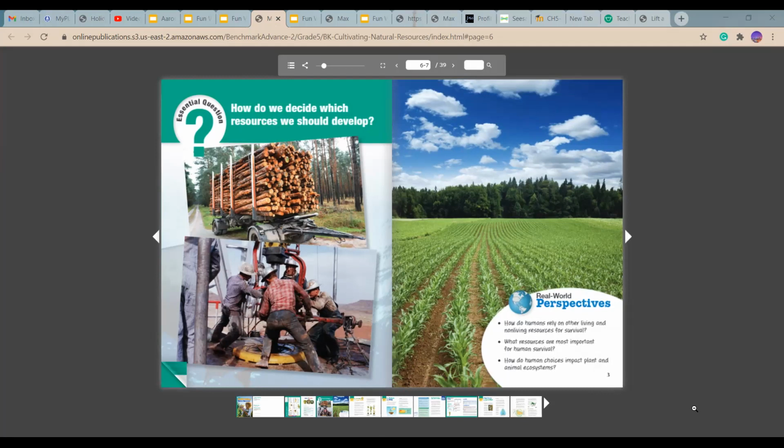So think about the resource you chose. I'm going to use water again. Let's say, how does water affect people's lives? So I think you answered that. And how can water affect the way we live? What would happen if you did something to water, like you polluted it or something? What would happen? All right, think about that.